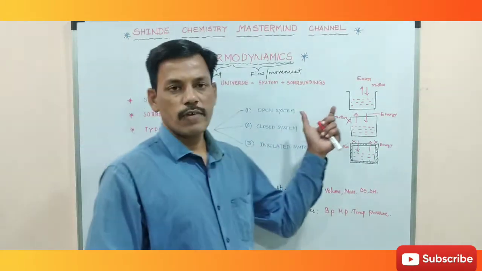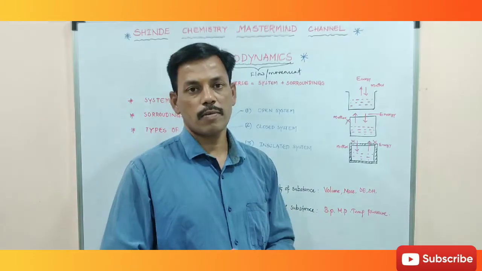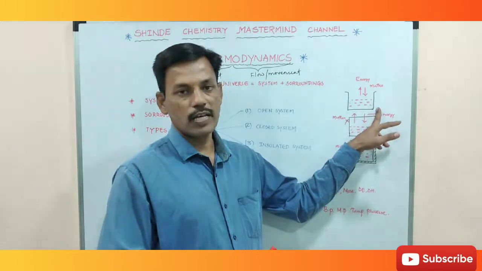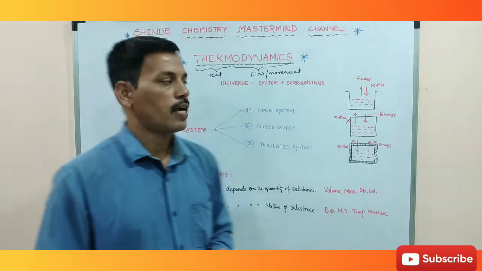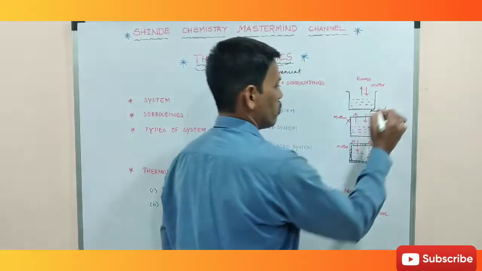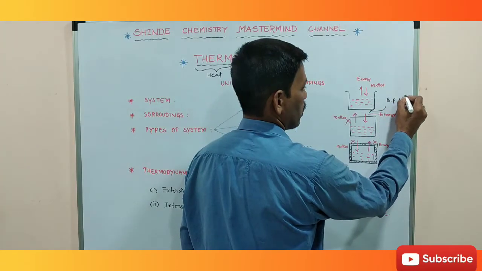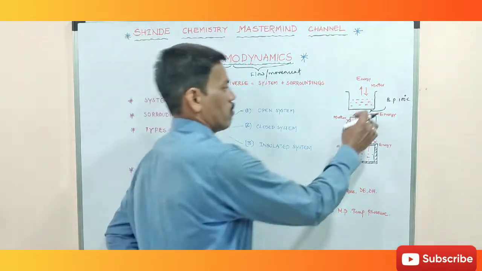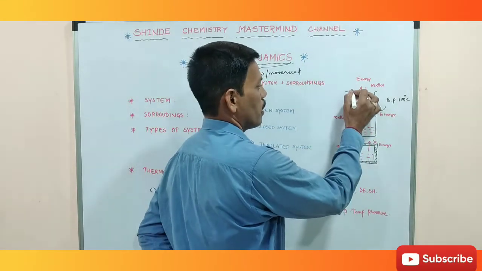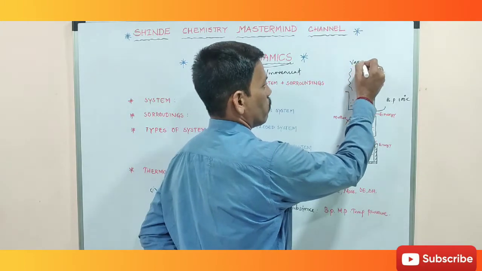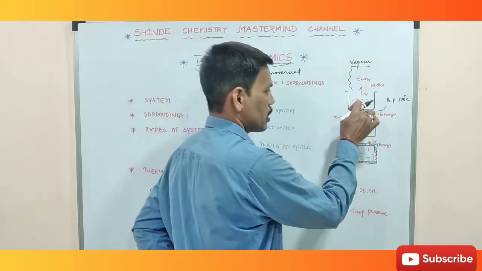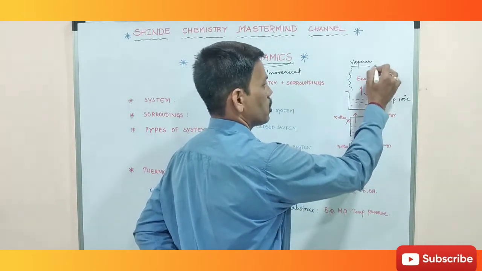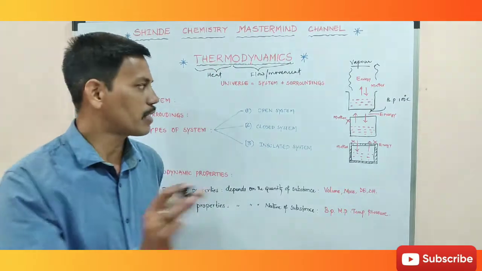It is very easy to understand the open system. Take an empty vessel, take some liquid, say water, and give heat to it. The boiling point of water is 100 degrees centigrade, so when we heat the water, it converts into water vapor. So matter exchanges.